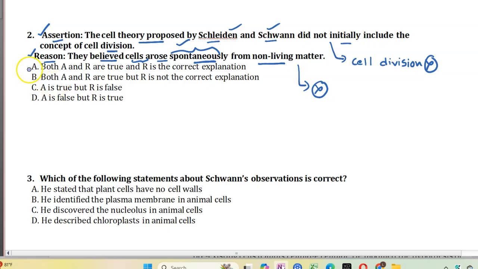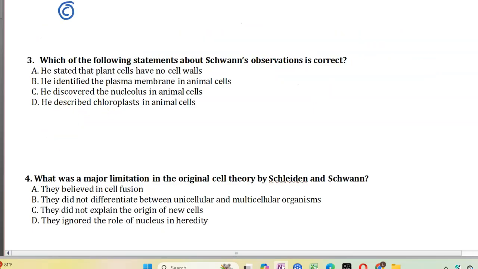Among these options, A says A and R are true and R is the correct explanation. This is not right. Option B, both A and R are true, but R is not the correct explanation, is also incorrect. Option C, A is true but R is false. Yes, assertion is true, but reason is false. Hence the answer C is correct. Option D, A is false, R is true, is incorrect. Hence the answer for the given question is option C.